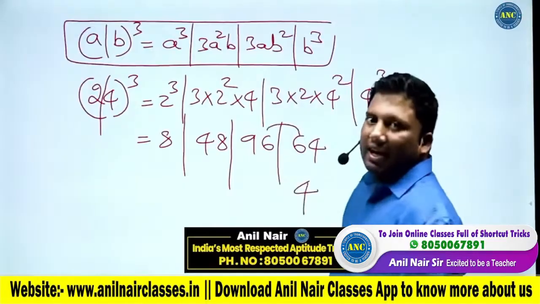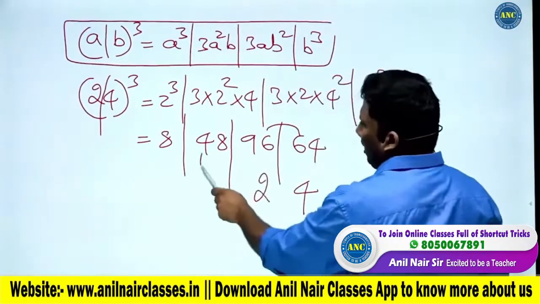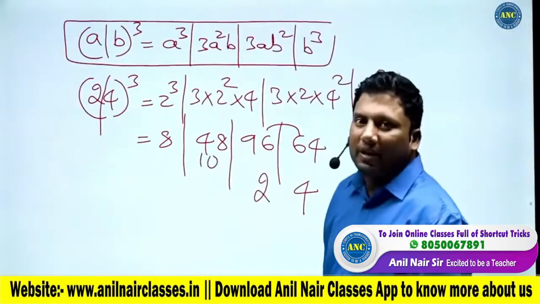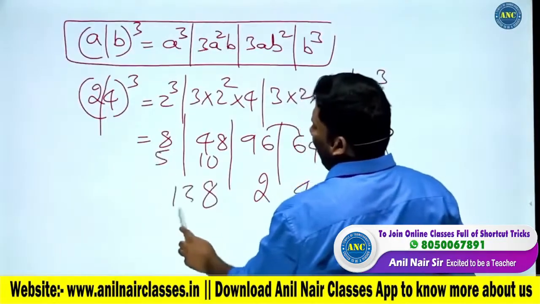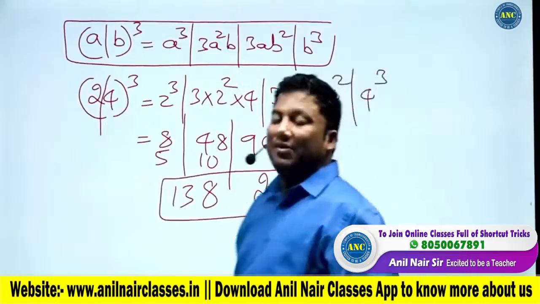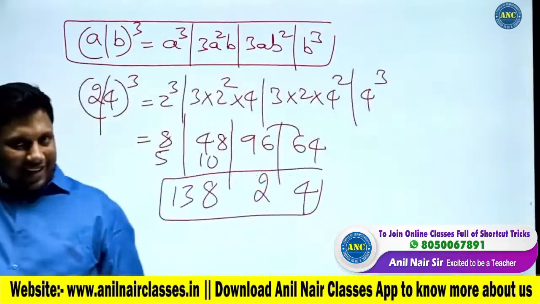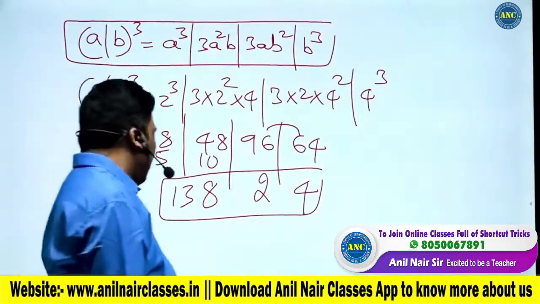Write down the unit digit 4. 6 carried. 96 plus 6 is 102. Write 2. 10 carried. 48 plus 10 is 58. Write 8. 5 carried. 8 plus 5 is 13. So 24 whole cube, even if you check on the calculator, is 13824.